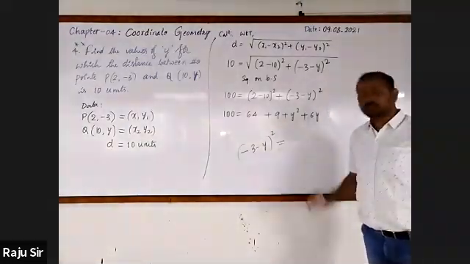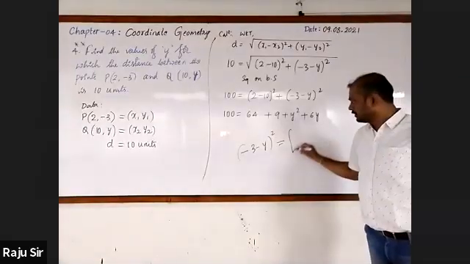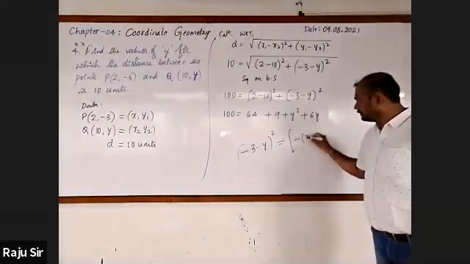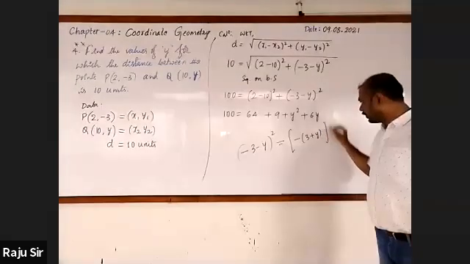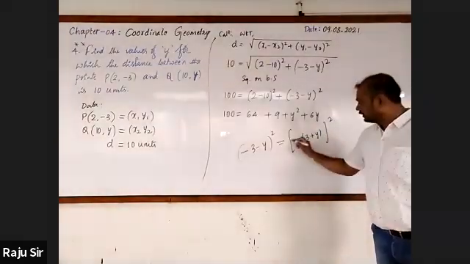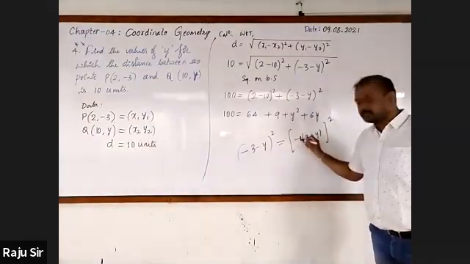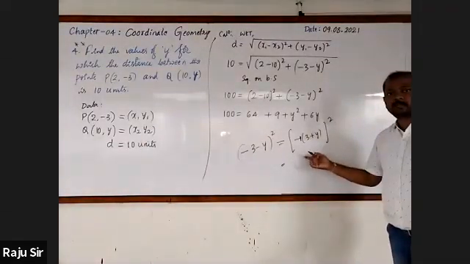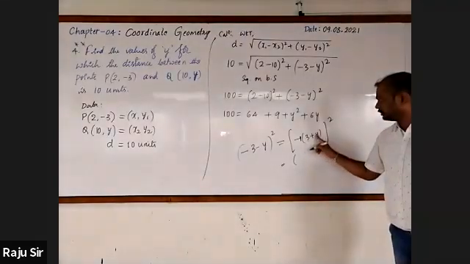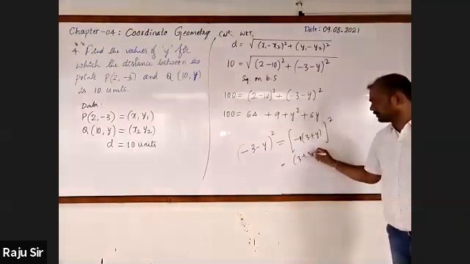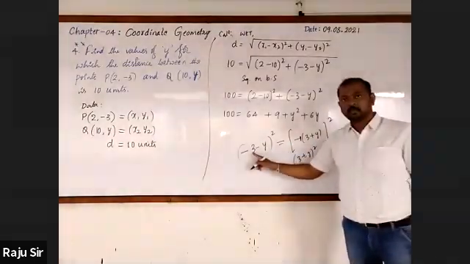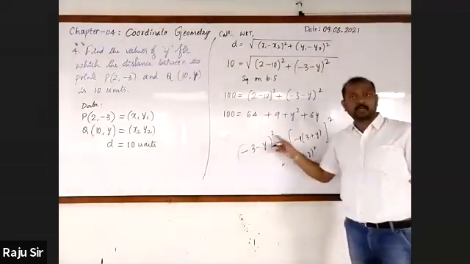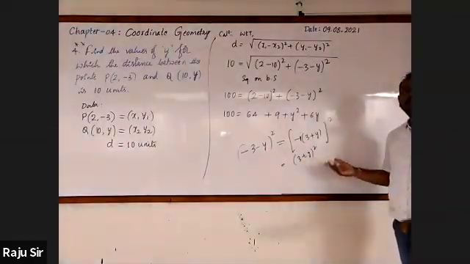And this is to be written as minus of 3 plus y whole square. Here minus 1 is there, right? Now apply square. Minus 1 whole square is plus 1. Then into 3 plus y whole square. Hence we can write minus 3 minus y whole square as 3 plus y whole square.